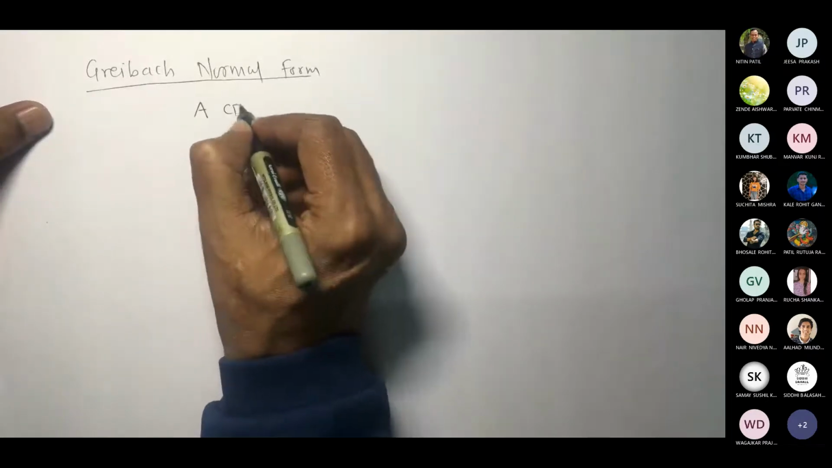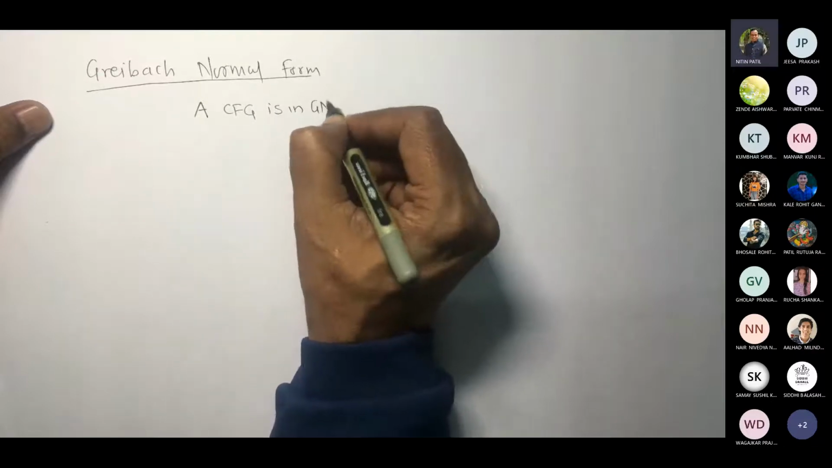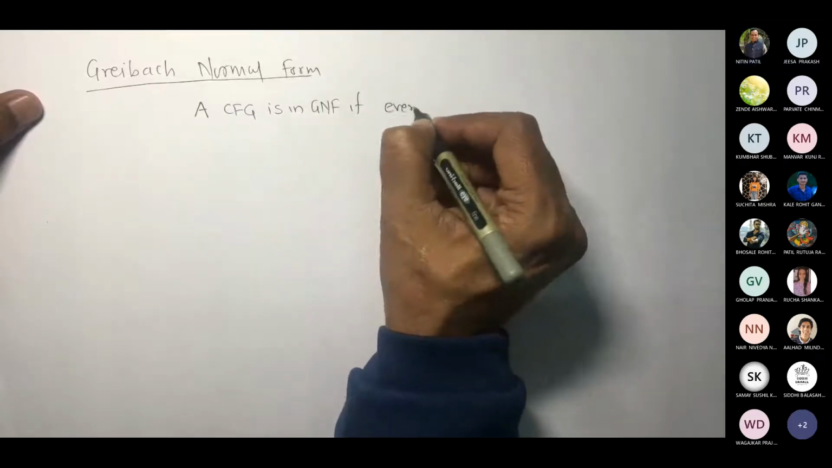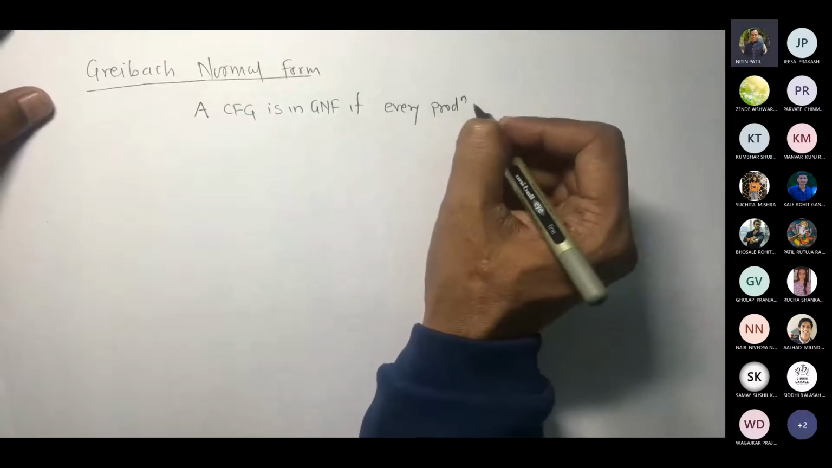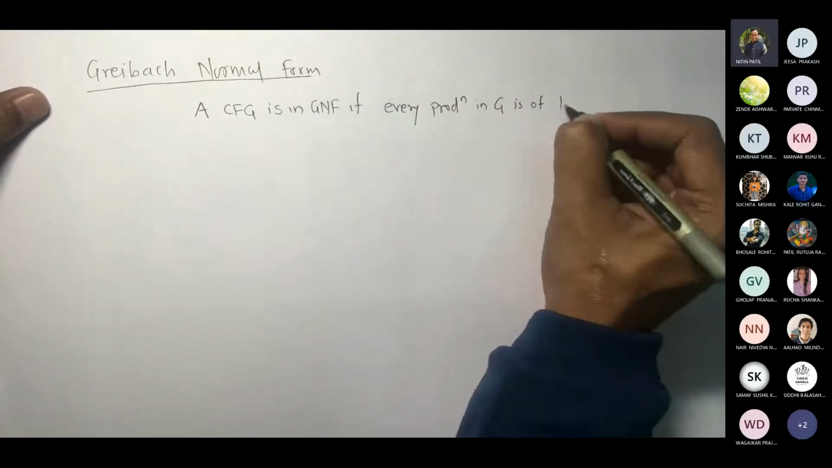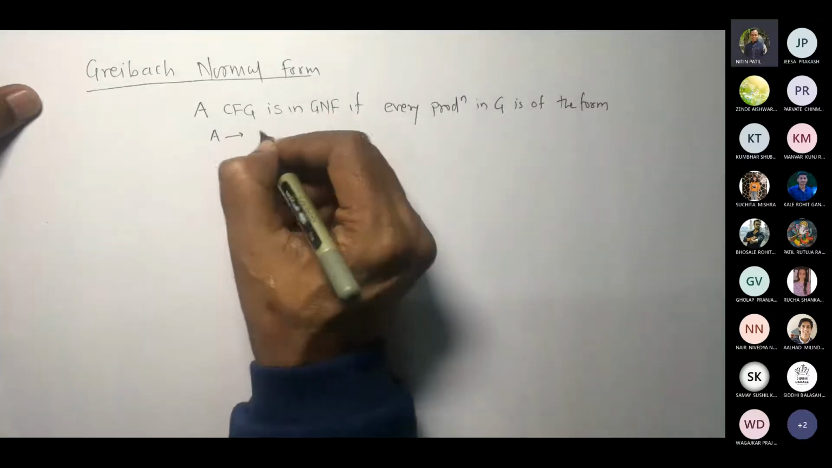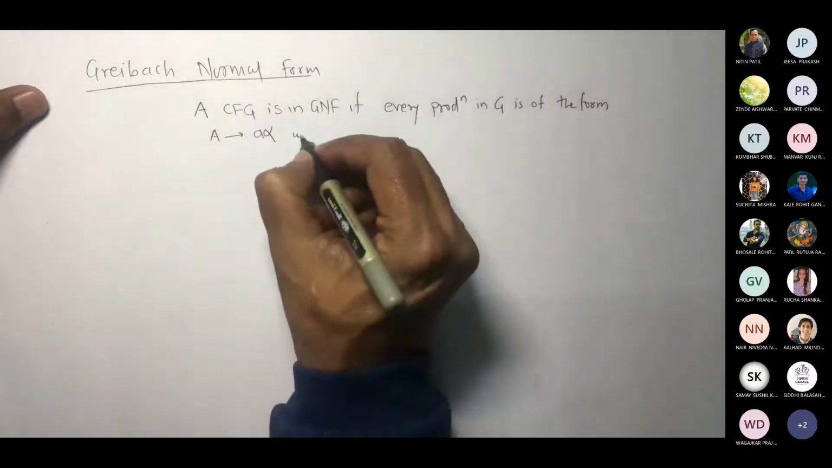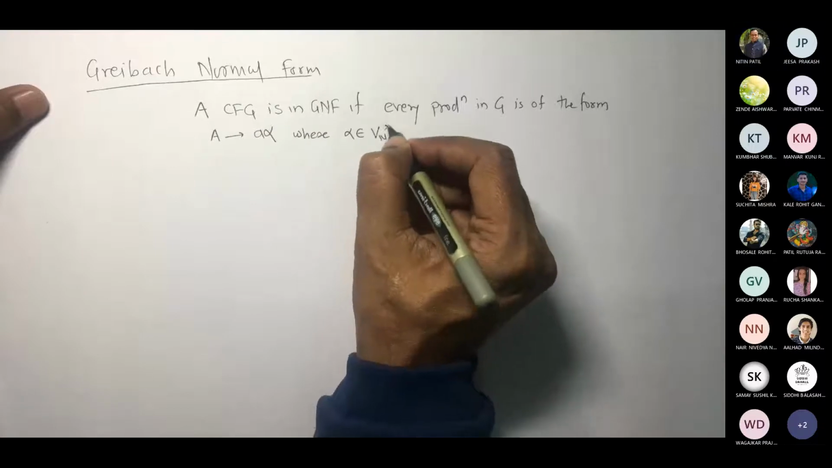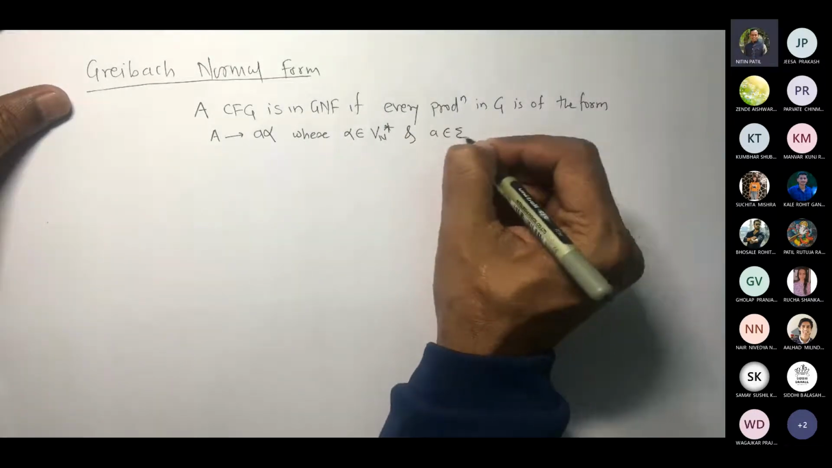A CFG is in GNF if every production in G is of the form A gives a alpha, where alpha belongs to Vn star and a belongs to sigma.